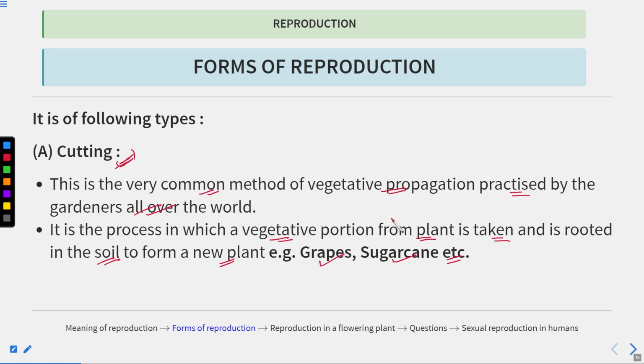Here what is happening? The vegetative part of the plant is taken and rooted into the soil, and the new plant will emerge from that part. So these parts can be root, stem, or leaves. Here what will happen? Adventitious roots will arise. So what are adventitious roots? Roots that arise from any region other than the radicle. Usually roots arise from the radicle, but if roots arise from any other part other than the radicle, these are known as adventitious roots. Clear?